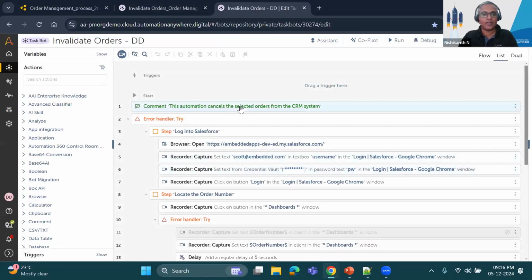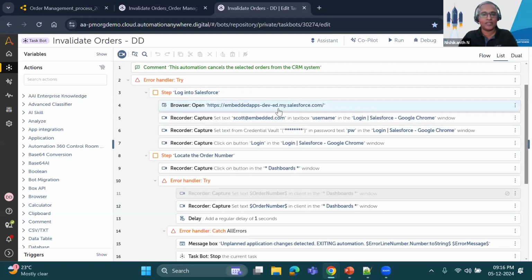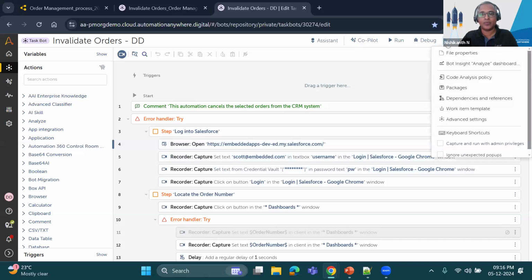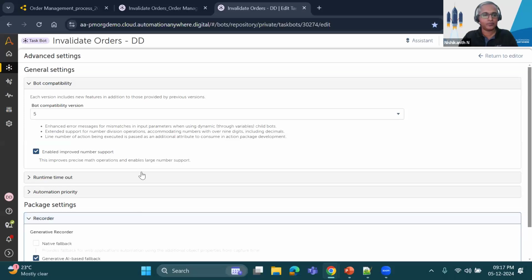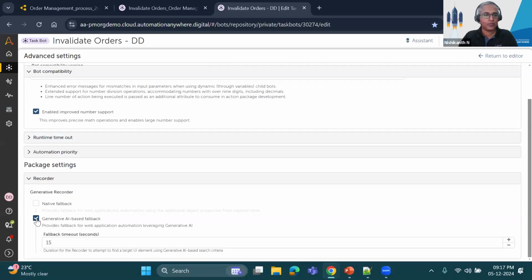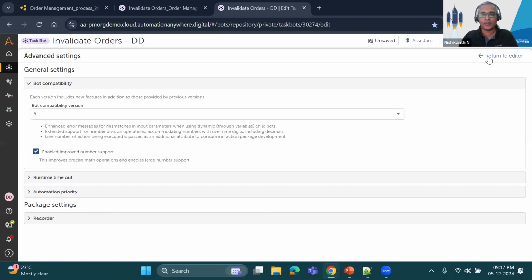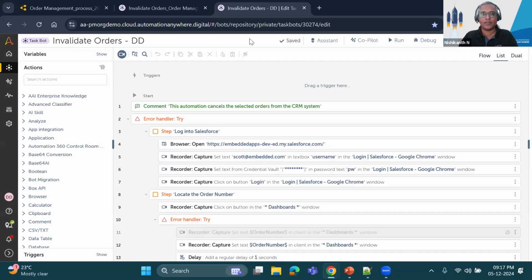So here we have a sample automation. In this case, I'm going to open a Salesforce application and see how it's going to fail. First, I will show you how we have not enabled the AI-based fallback mechanisms. As you see here, I'm going to deselect it, which means there is no AI-based fallback here. And I'll run this.